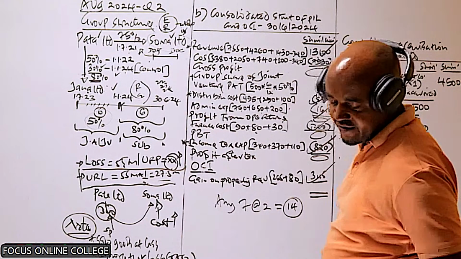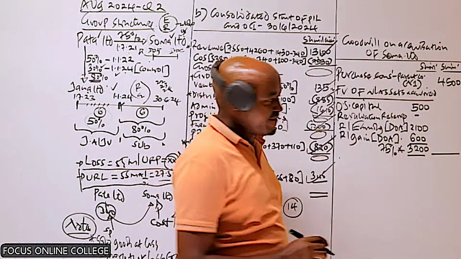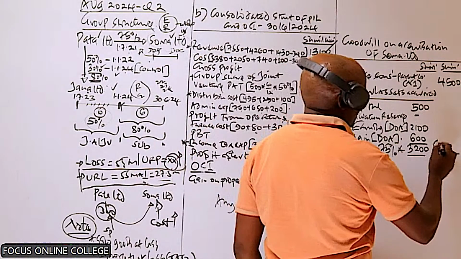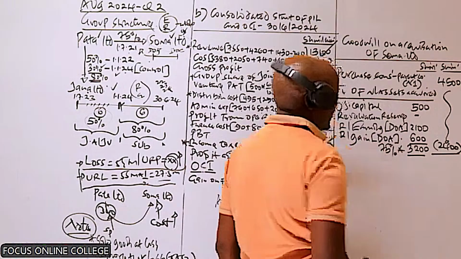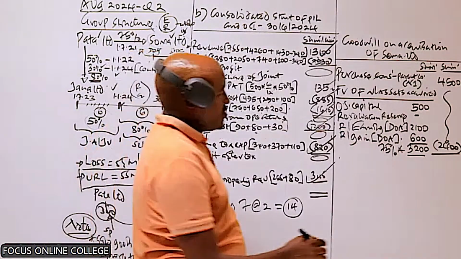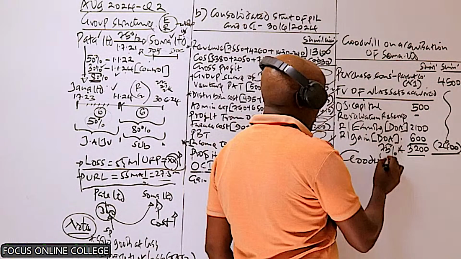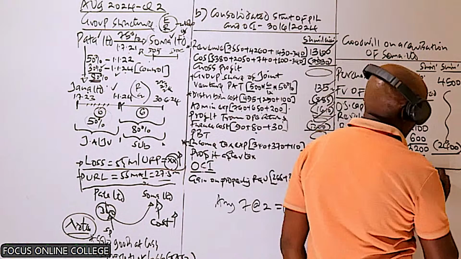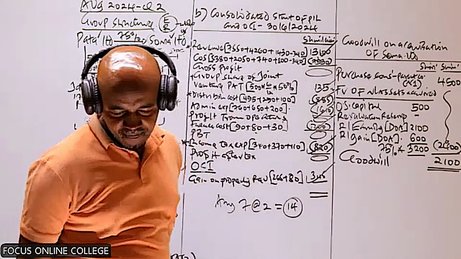So what will be 75% of 32? It will give us 24. So we get the difference here, which will now be the goodwill, and that is 21. Is it 21? Yes, 21.